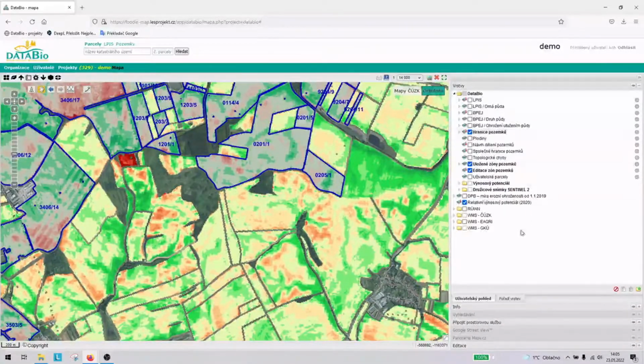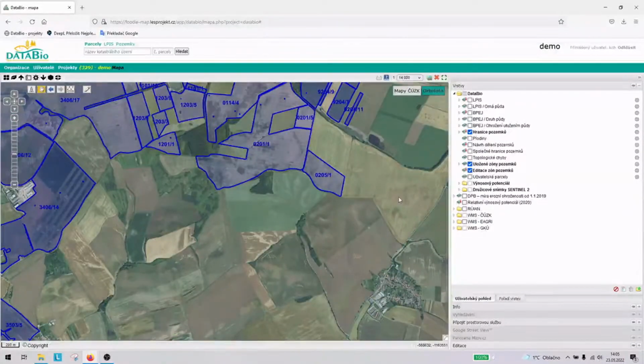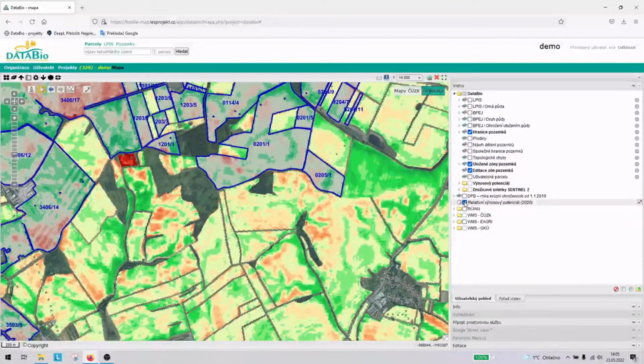If the agronomists know that the division of the field to crops corresponds to reality, one of the other options for creating variable rate application maps would be drawing them manually, for example, based on this relative distribution of the yields which we have in this rough form for the whole Czech Republic. But I'm not going to show this for time reasons.